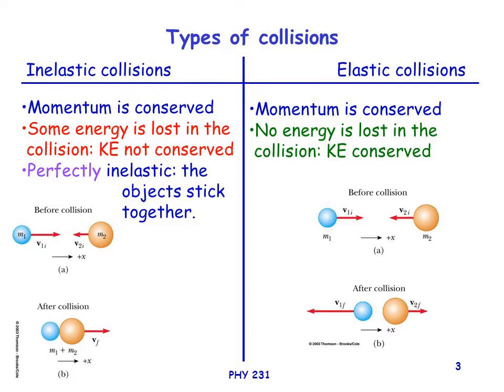Next, the difference between inelastic and elastic collision. In elastic collision, total momentum is conserved. In inelastic collision, total momentum is also conserved. In elastic collision, total kinetic energy is conserved. But in inelastic collision, total kinetic energy is not conserved.